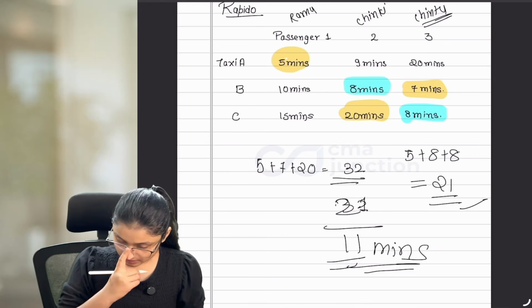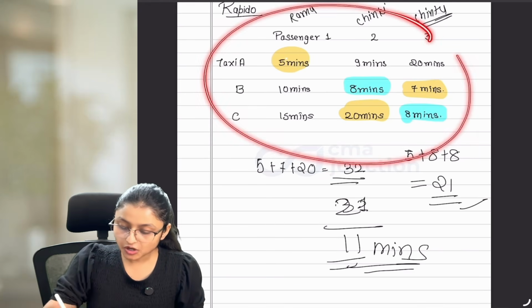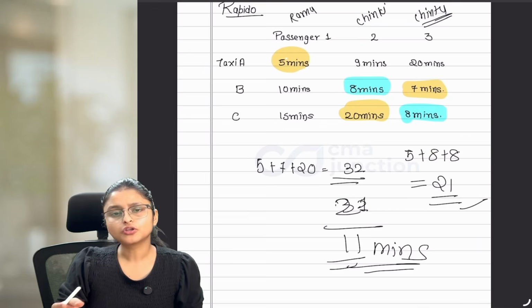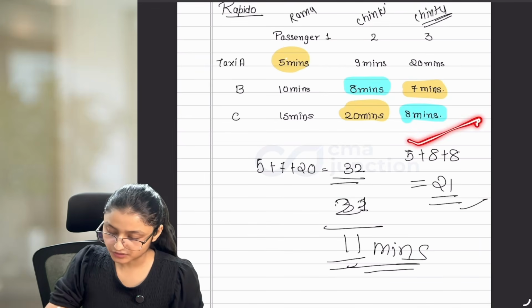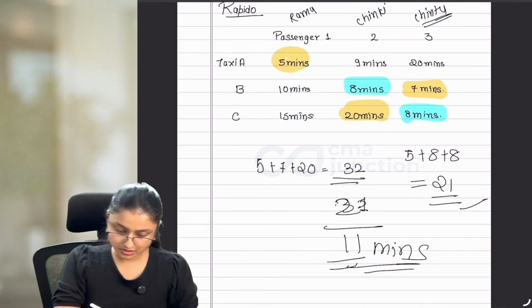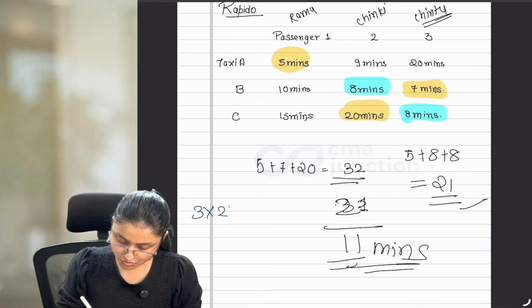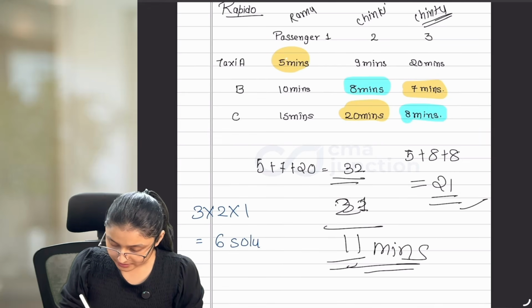But whenever you are doing this random selection or trial and error method, the number of solutions which can arise here is 3 into 2 into 1, that is equal to 6 solutions.